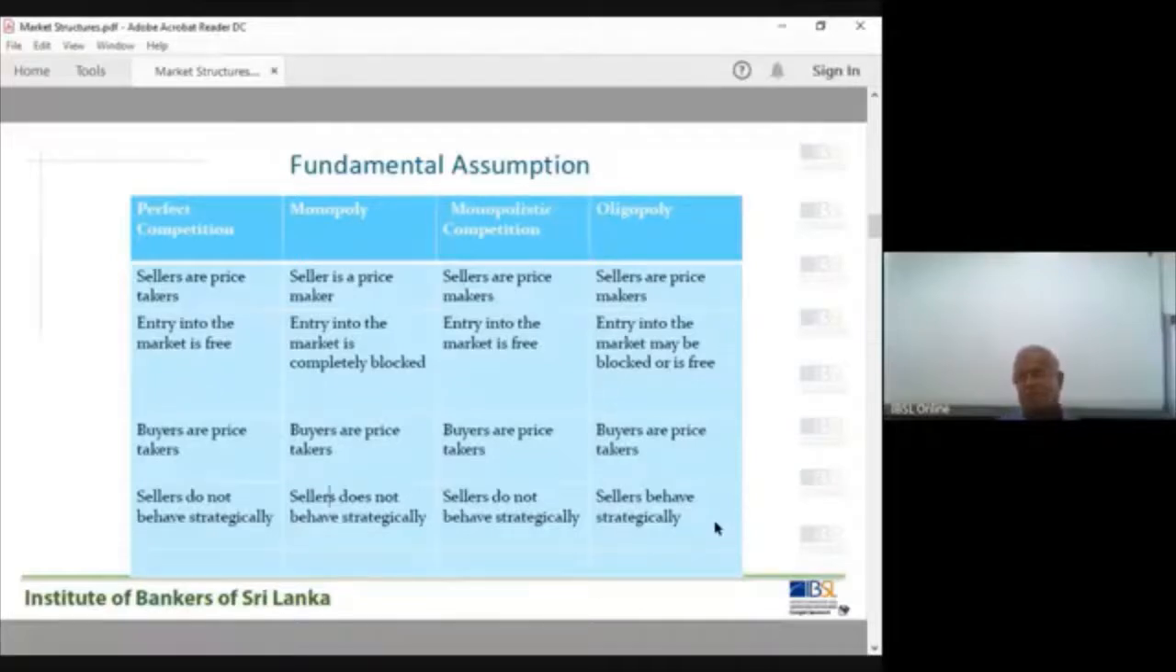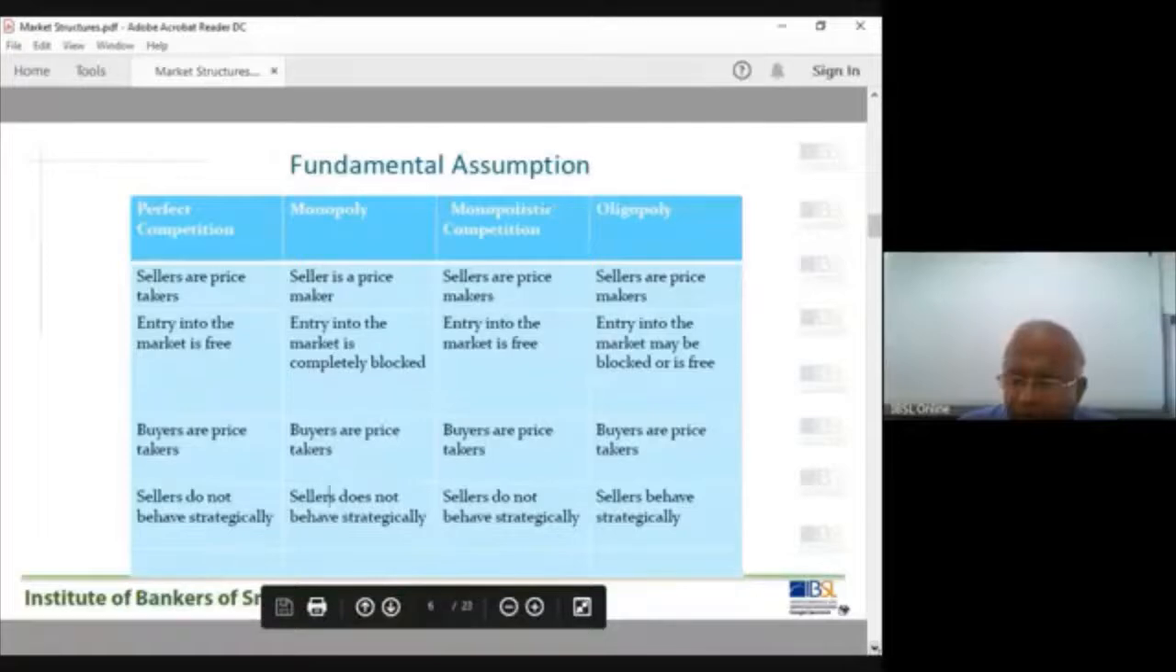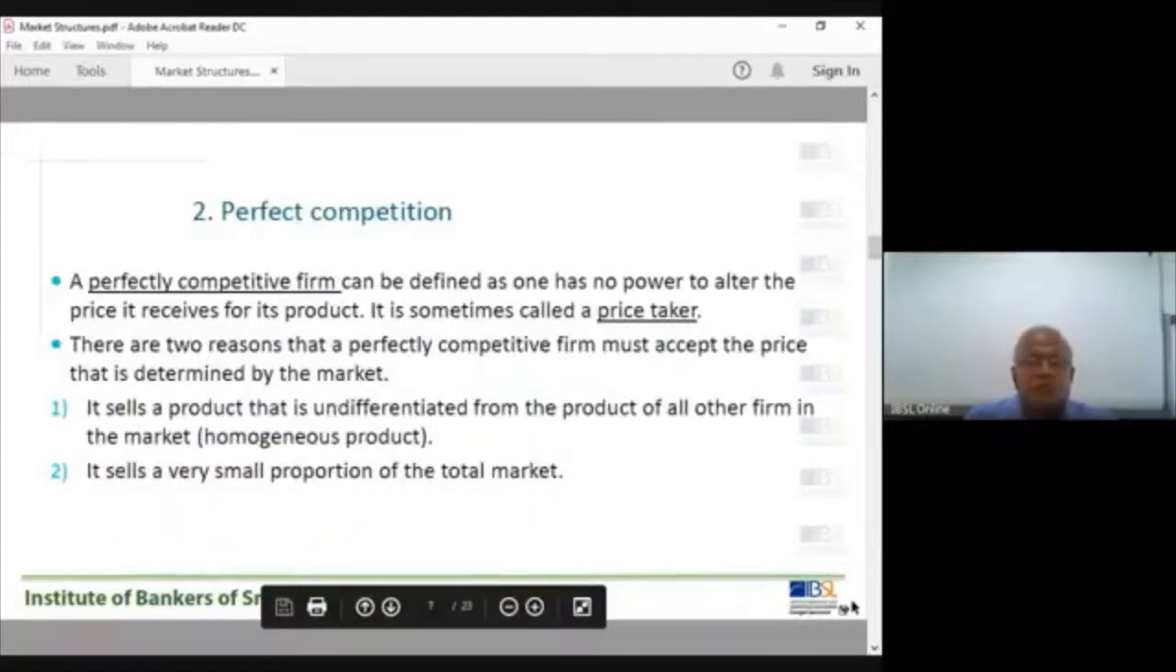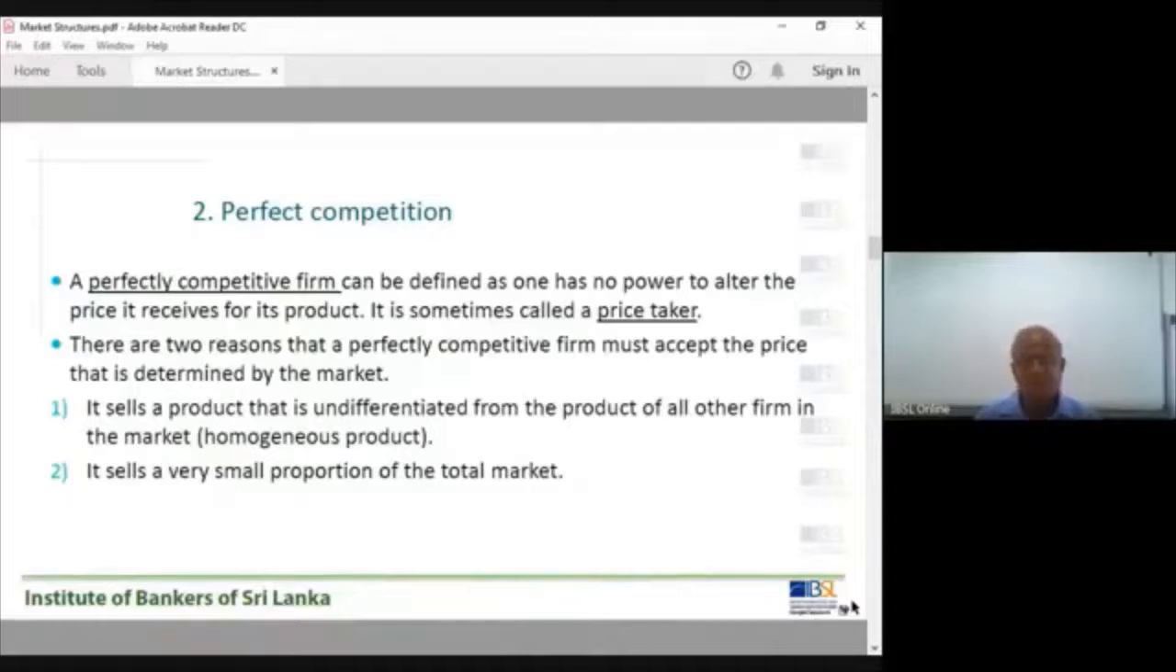In the product market, oligopolies always take decisions strategically, right? Your decisions are conditioned by what other firms are doing. This is very important. Right, now let's start. Perfect competition. Now we'll come to the first of these four market structures, perfect competition.